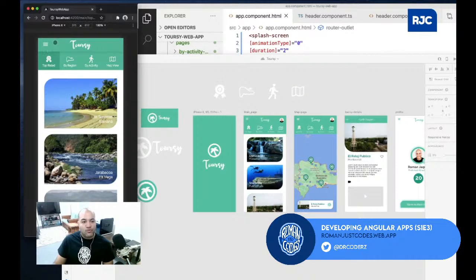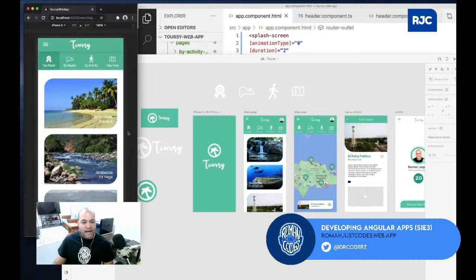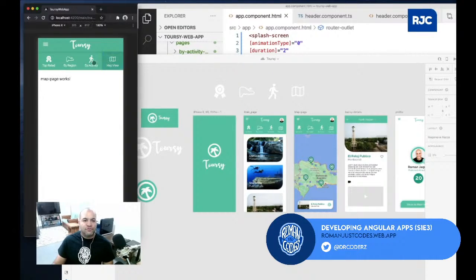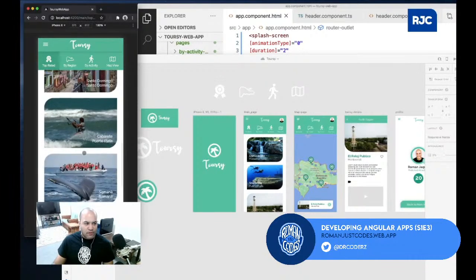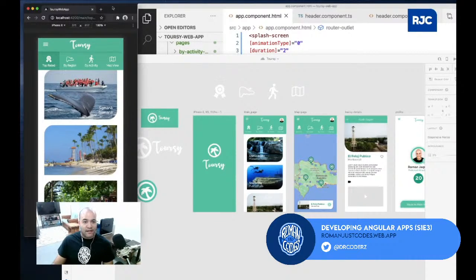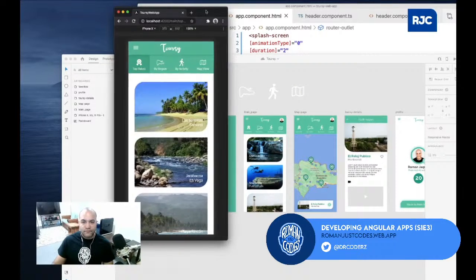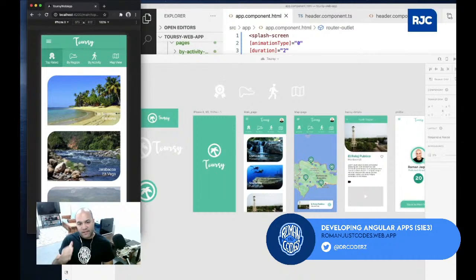In the previous episode, we were showing the application like this. I can bring it back to the home, and you see that I have a splash screen. I have a tab navigation up here where I can do some sort of filtering, and I'll be continuing adding all the other pieces. We have scrolling capabilities on this application right here. I'll be able to tap into one of those tiles and then go to the details page.